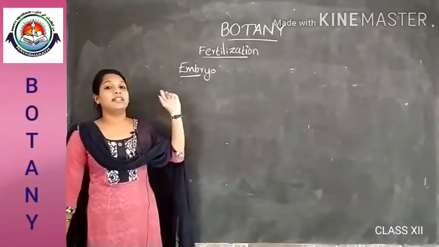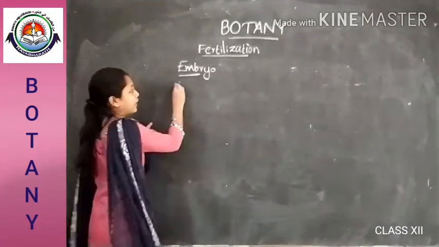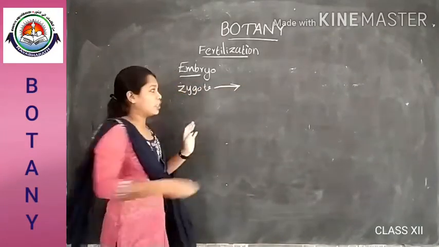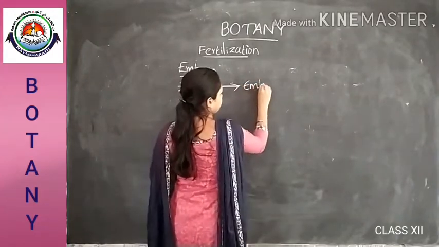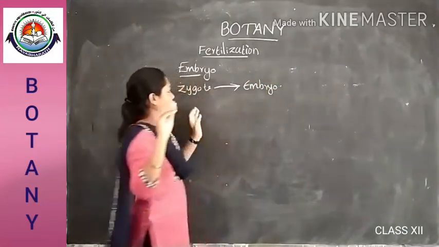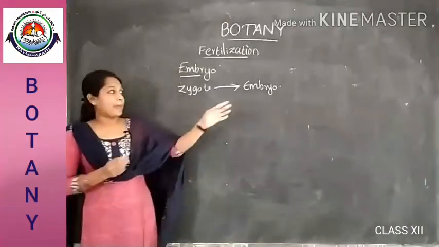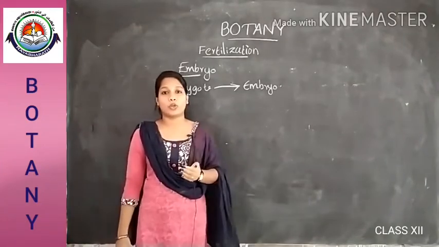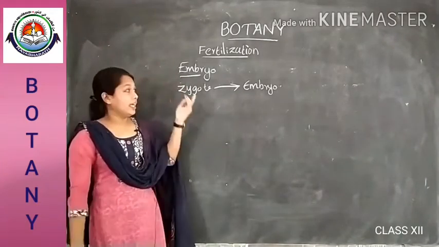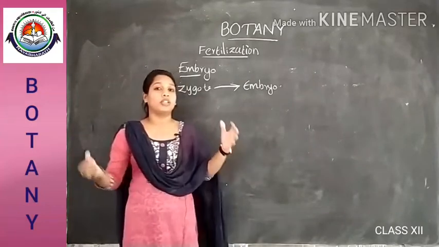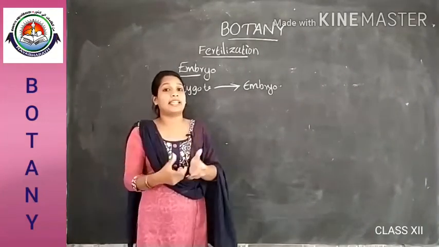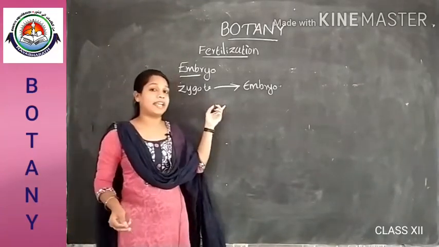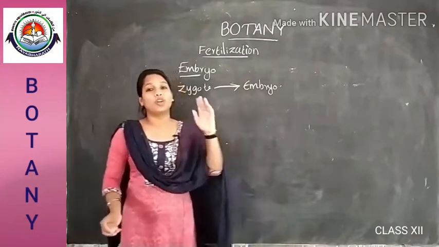As we know, the zygote develops into an embryo. The embryo is formed at the micropylar end of the embryo sac, because the fusion of the male gamete with the egg cell occurs at the micropylar end. So the zygote is formed at the micropylar end, and hence the embryo is also formed there.